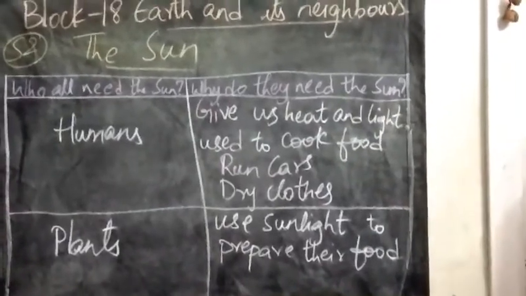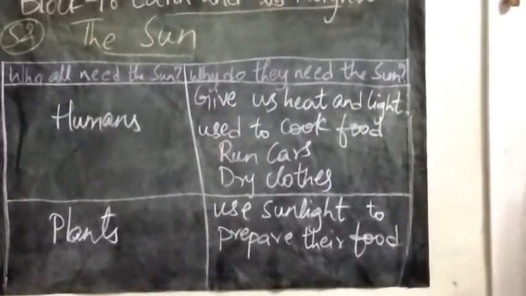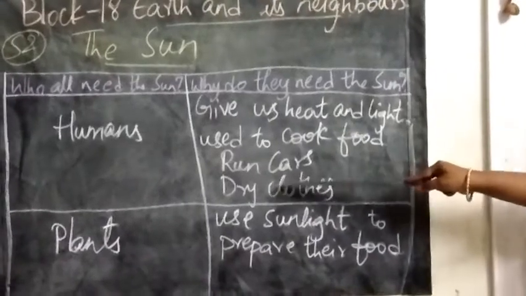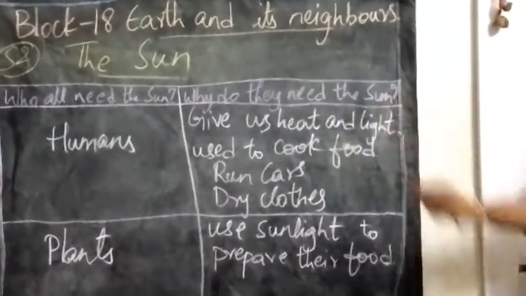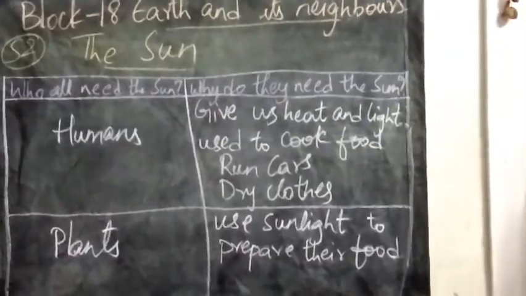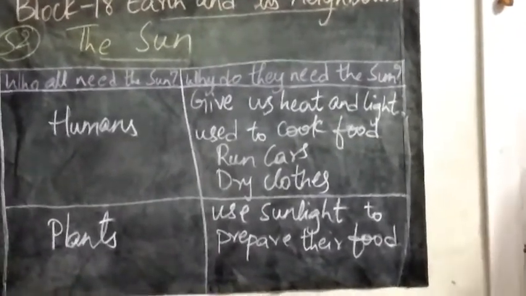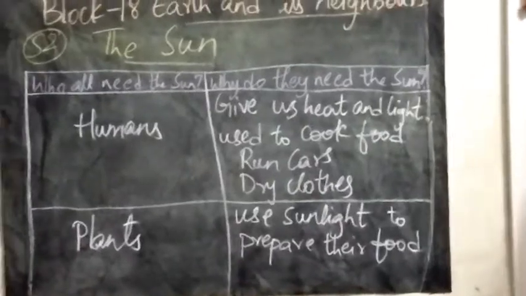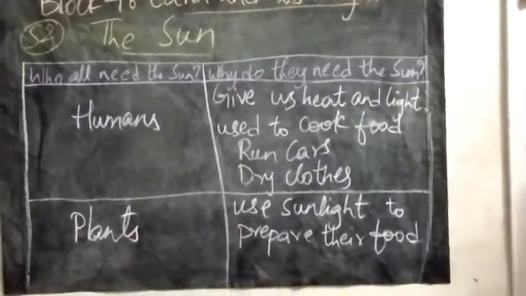These days there are cars that run using the energy from the sun. We can also cook food using the energy from the sun. The appliance used to cook food using sun energy is called a solar cooker. Yes children.